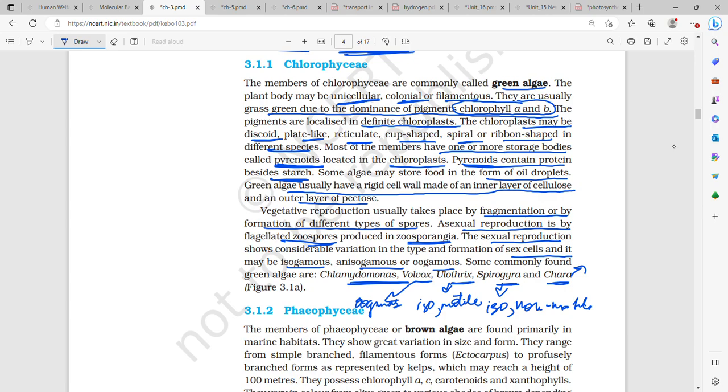Another example which we can write is Cladophora. Cladophora is also filamentous like Ulothrix and Spirogyra, and Cladophora is also isogamous and motile.